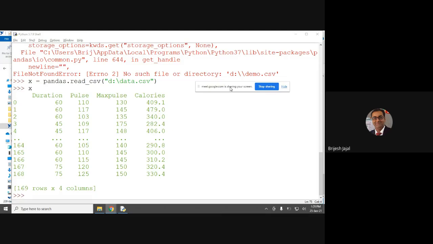Total rows are 169, but they are truncated because this window cannot handle more than 30 lines per screen. But it is available like this, and so fast you are getting the result. Just imagine if this was done in C or Java, how long it would take to display or access. This is in a fraction of a second, it is showing all the data very quickly, right? So this is the best advantage of Python.